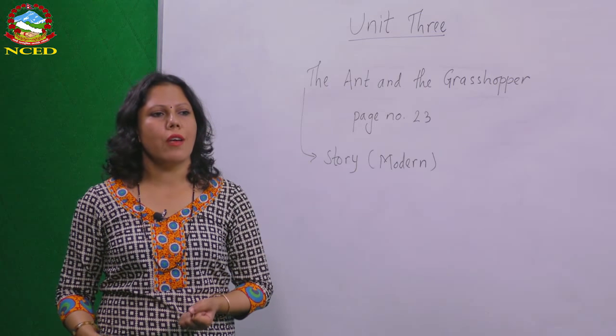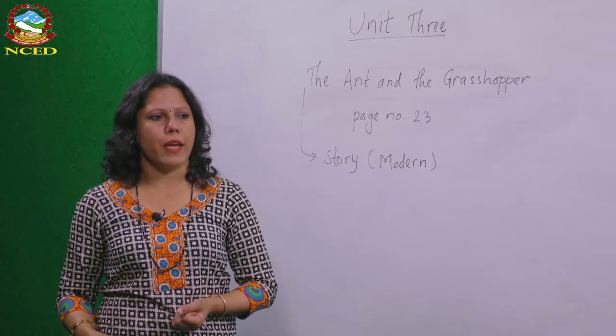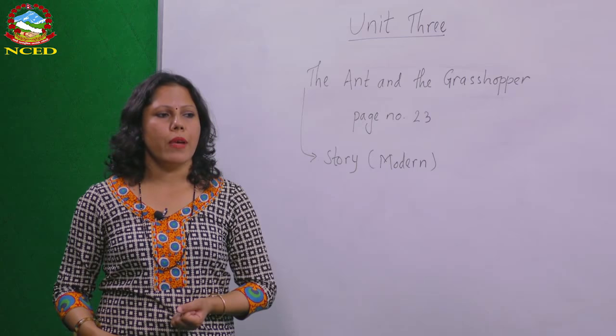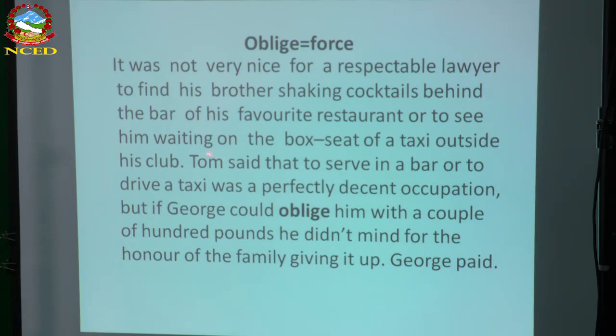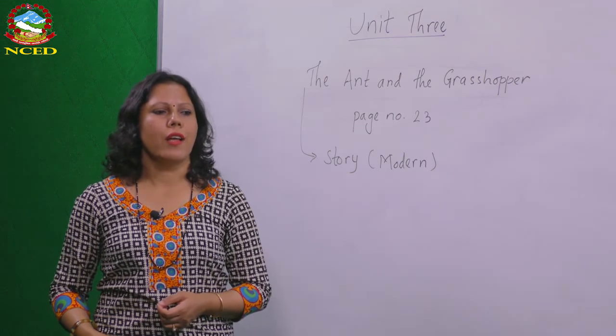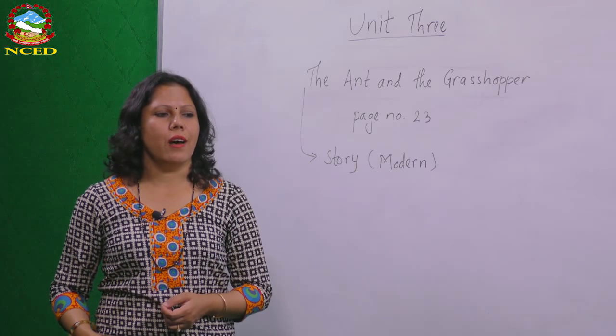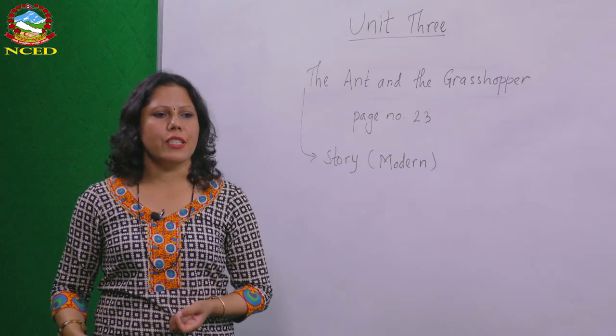That was not very respectable for Judge Ramsey. Whereas for Tom, in fact, he was not working, he was just pretending, to make Judge feel bad so that he would give him money. After seeing him doing such activities, Judge would lend or give him money, so he was showing that work as a decent occupation.